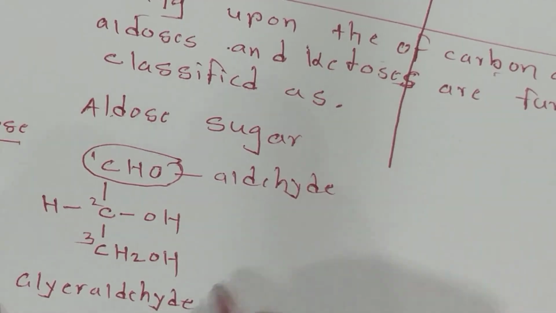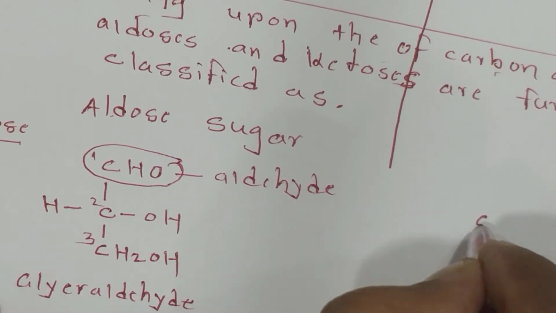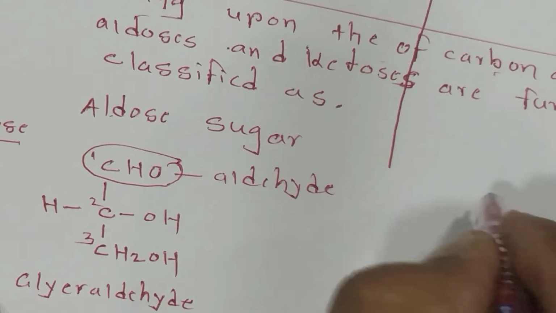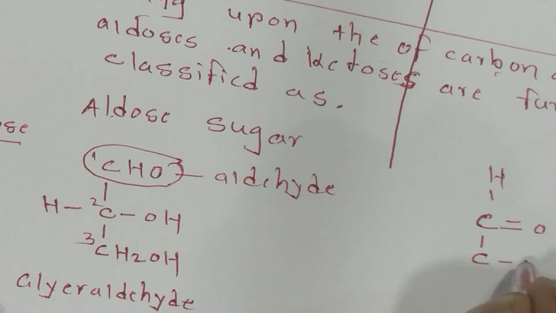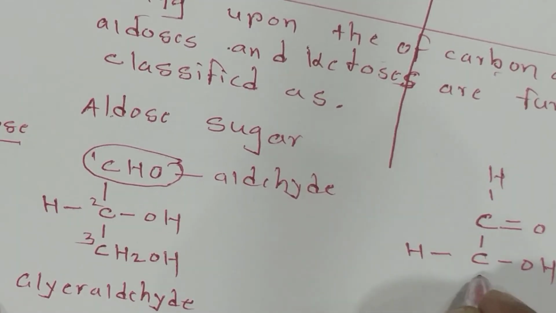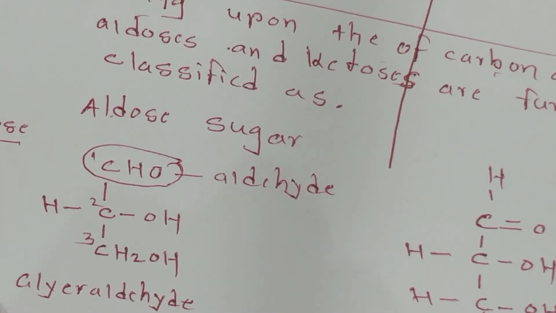Aldose sugar: you can write the aldehyde group in different manners. C double bond O H, or C O H, then C O H H and H C. Same molecule, glyceraldehyde.